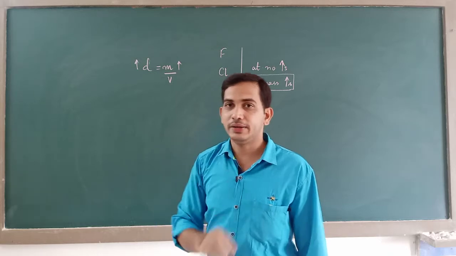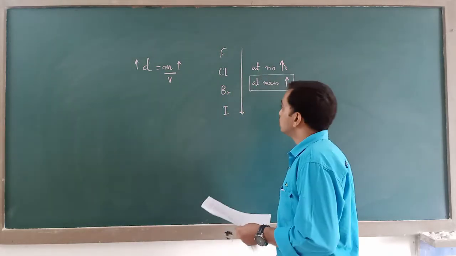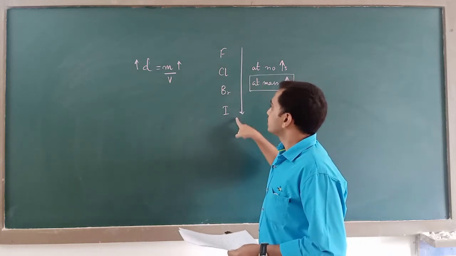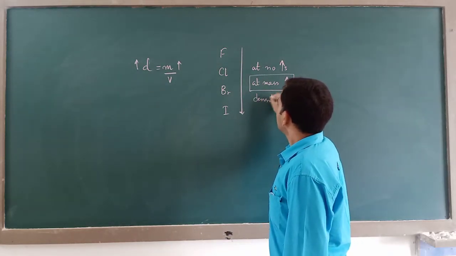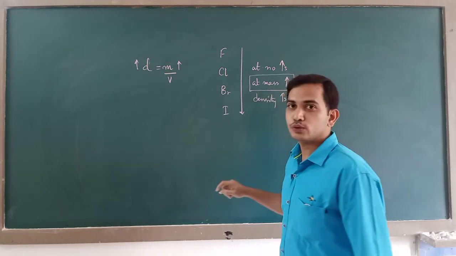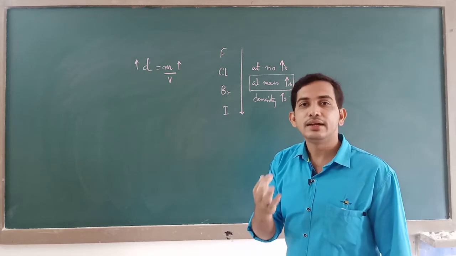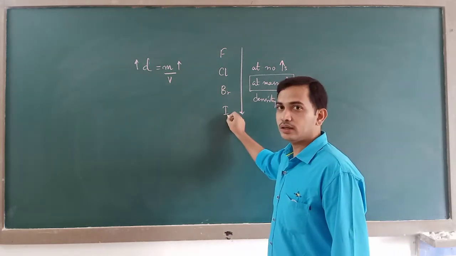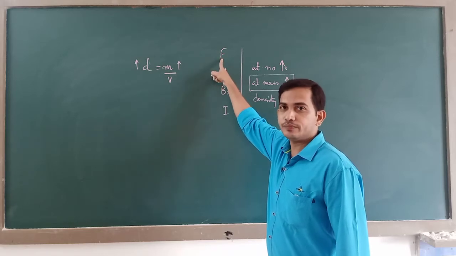Keeping this in mind, please follow the options. From top to bottom, if mass is increasing, then density should also increase. So, who is the densest or most dense element? It is iodine, then bromine, then chlorine, then fluorine.